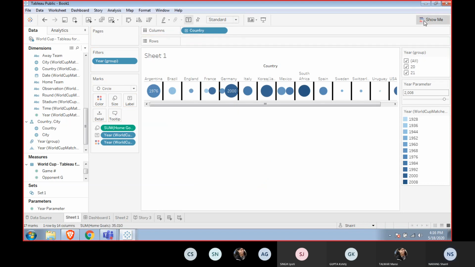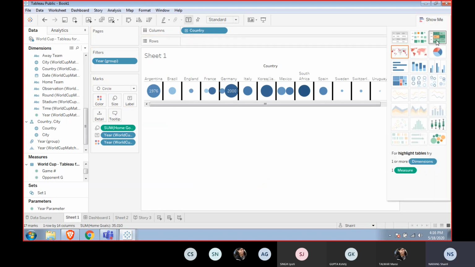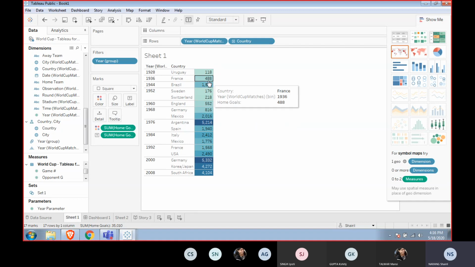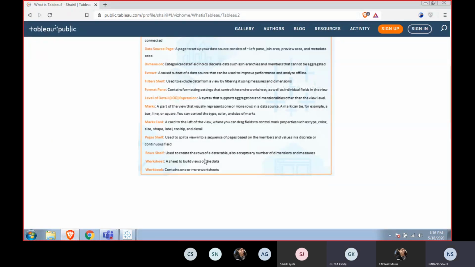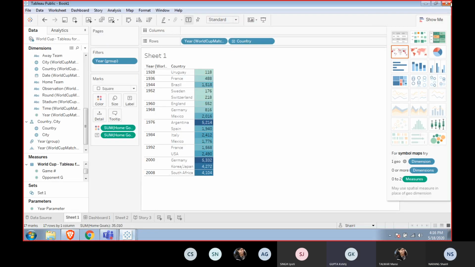See, Show Me is a little cheat, so you can go about this anytime. Cheryl, if you can go back to that visualization and click on the Show Me button. It's also showing the maps, because I have used a country. Can you click on the maps to show it?